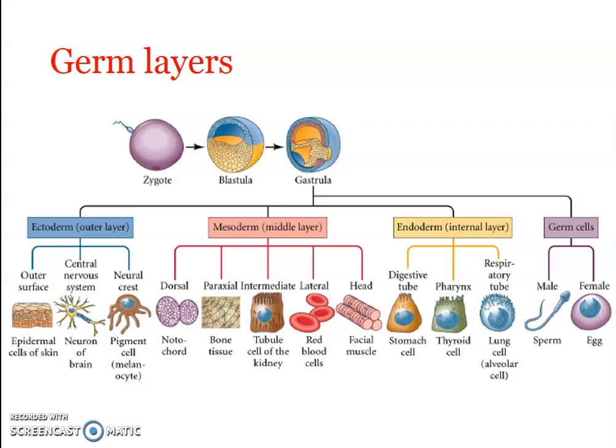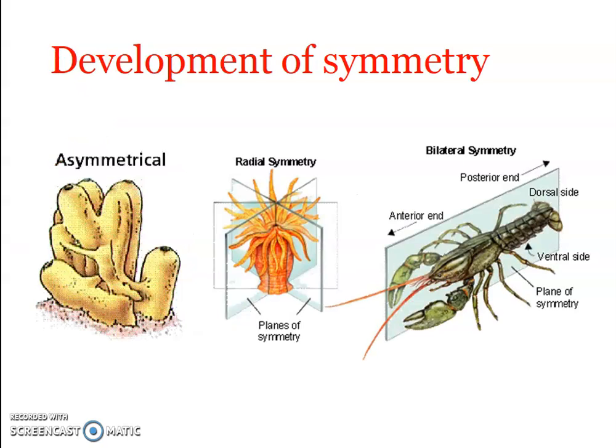Now endoderm gives rise to the digestive tract, digestive glands, the respiratory tract, and the glands associated with that. Clear? Okay, so this was with respect to the germ layers.